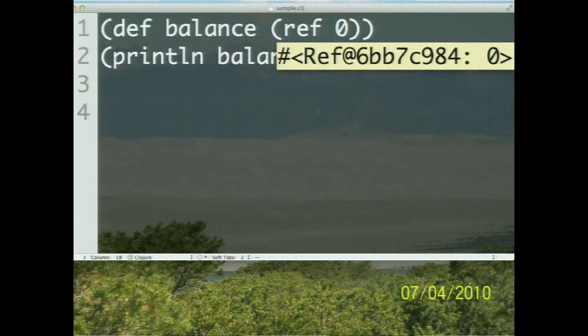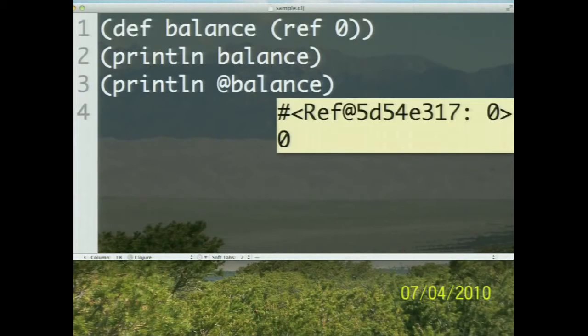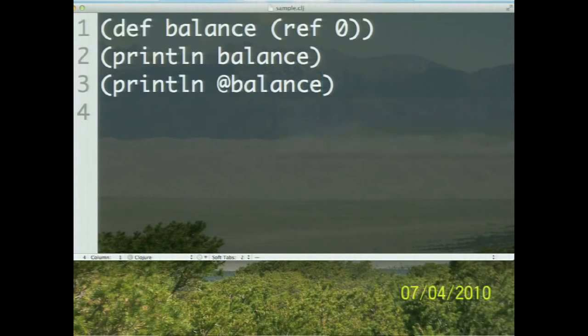And you can see that I'm able to access the reference. But I want to know what's within this reference. How do I know that? I'm going to say in this case, give me the balance value. And notice it tells me the balance value is 0. Now I want to modify the reference. How do I do that?